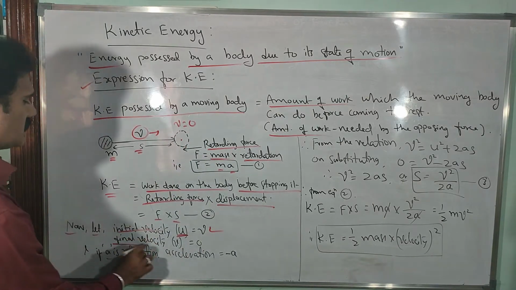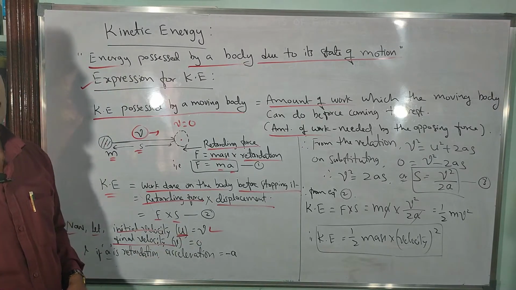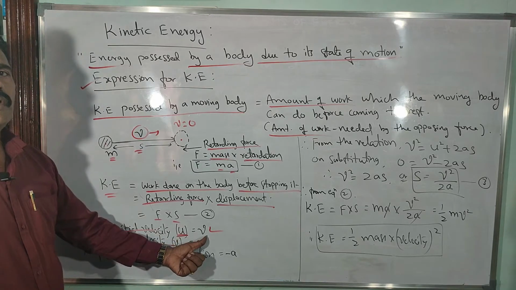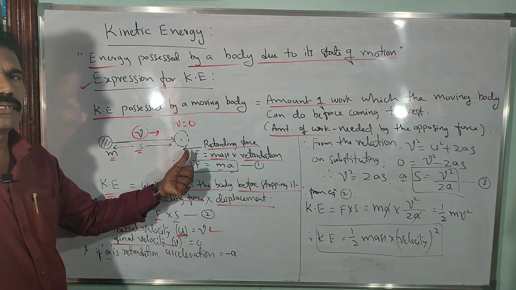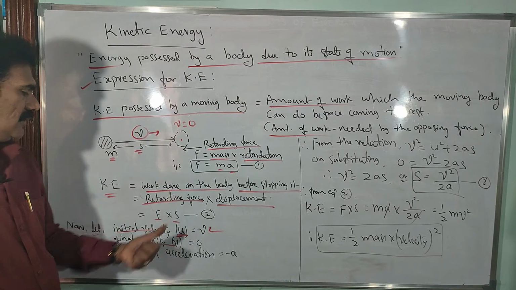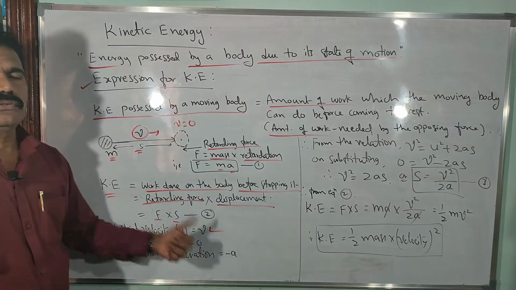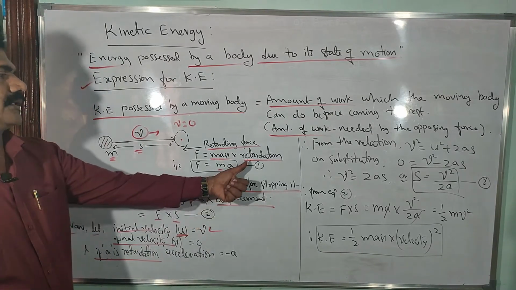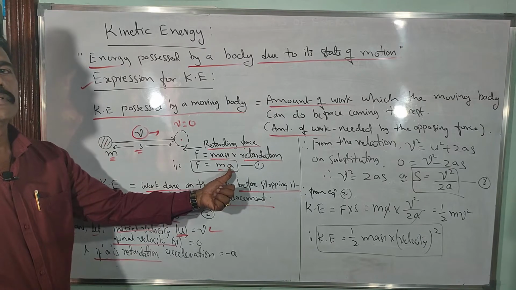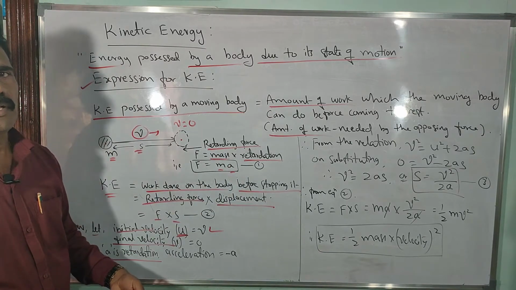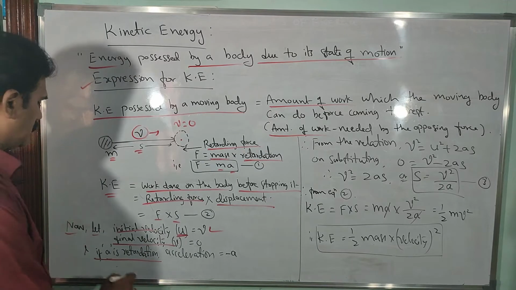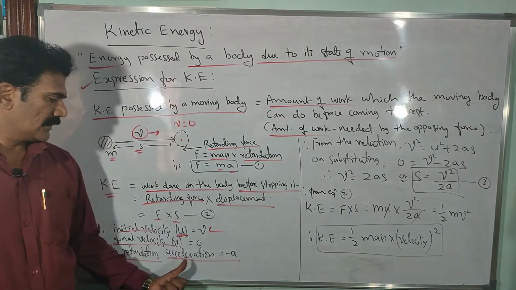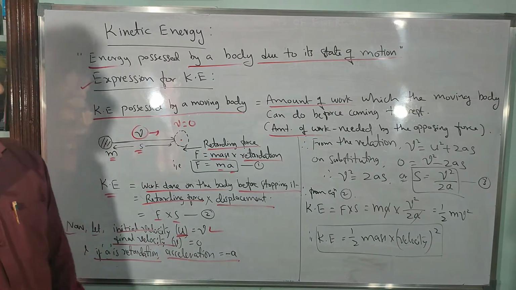So the final velocity v is equal to 0. If a is the retardation, then the acceleration is opposite to it. So assume the acceleration is equal to minus a, clear?